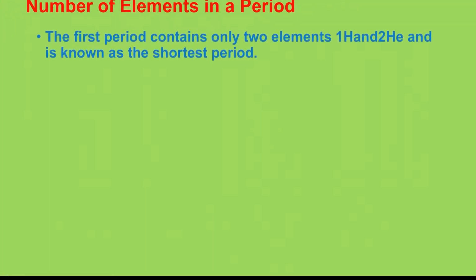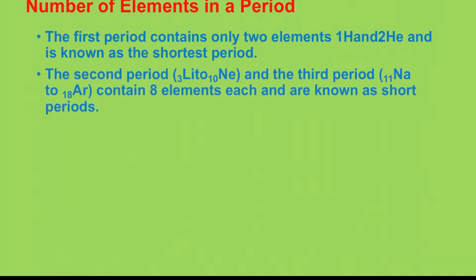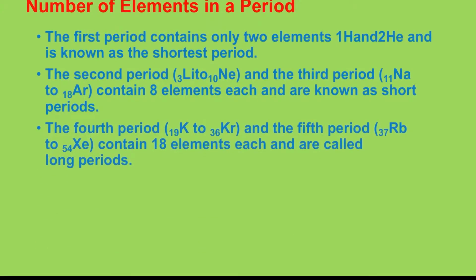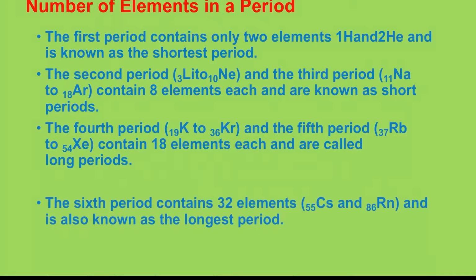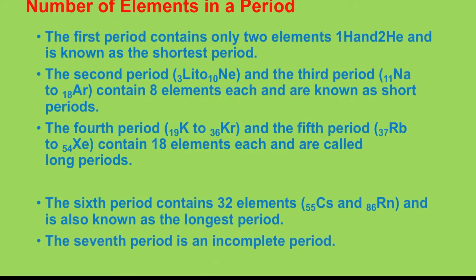Now, the number of elements in a period: the first period contains only two elements, that is hydrogen and helium, and it is known as the shortest period of the periodic table. The second period, lithium to neon, and the third, sodium to argon, contain only 8 elements and are known as short periods. The fourth and fifth contain 18 and are called long periods, and the sixth is also known as the longest period, while the seventh is incomplete and still being made. So this is about the periods.